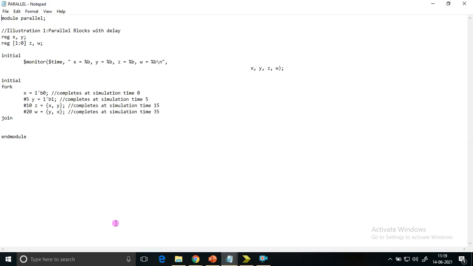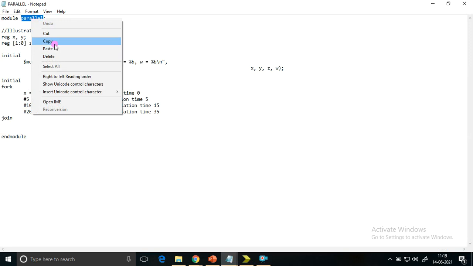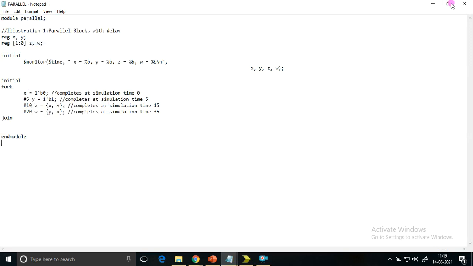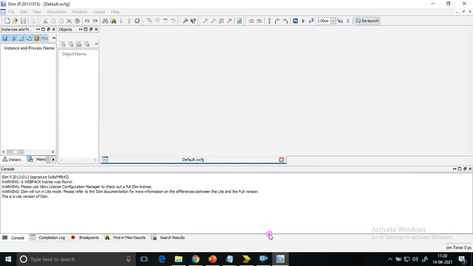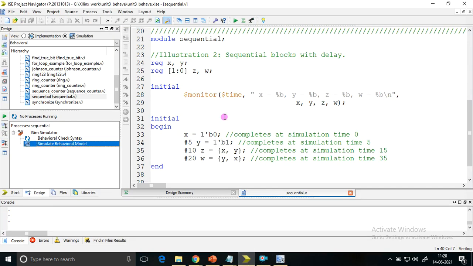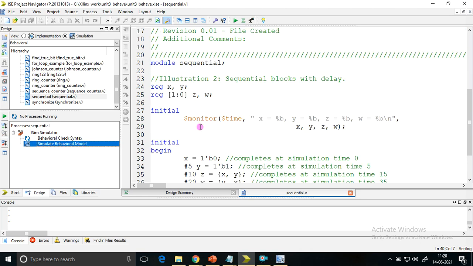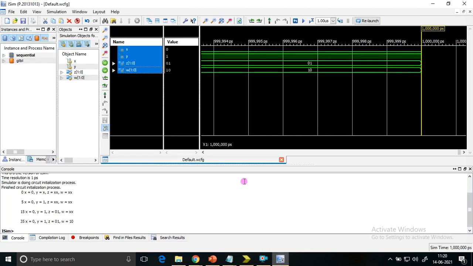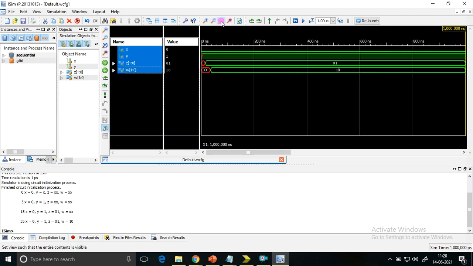Meanwhile, I'll keep the parallel block also ready. Here the module name was given as parallel. Only very few changes you need to make here. Only the changes are fork and join. Let me just show it directly live. In the code, if any initializations have been made, then restart should not be done. Here no initializations are done. Sorry, the stimulus block is already written, right? So you can see here, zoom to fit. I'll show it here.